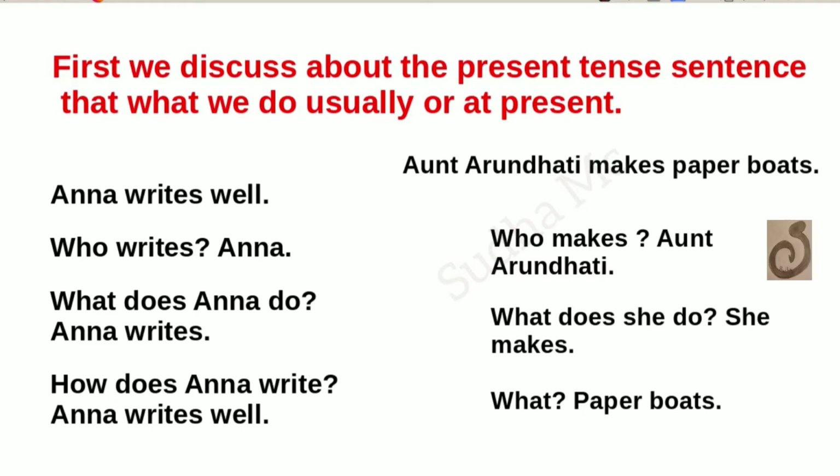Now comes Aunt Arundhati makes paper boats. Who makes? Aunt Arundhati. What does she do? She makes. That is her action. What? Paper boats. So we frame the sentence. Aunt Arundhati makes paper boats. Okay?